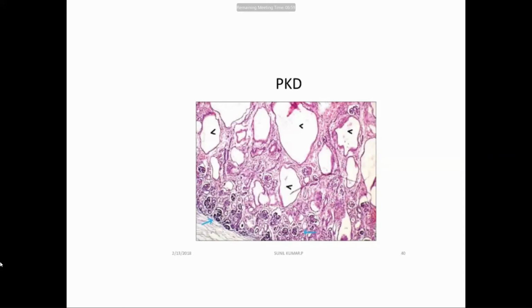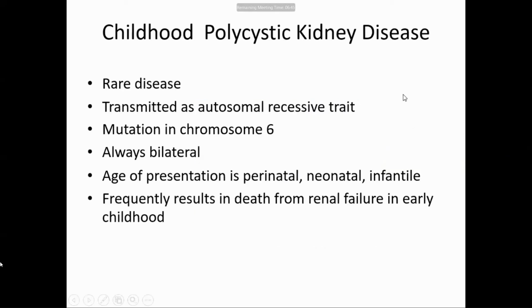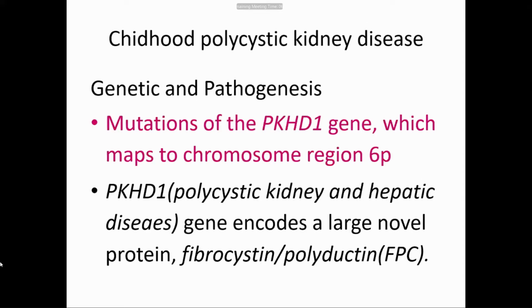Now we go to the recessive childhood, autosomal recessive polycystic kidney, a childhood polycystic kidney disease. It is rare. It is transmitted as an autosomal recessive trait. Mutation in chromosome 6. It is always bilateral. The age of presentation is perinatal, neonatal, or infant stage, mainly in childhood. That's why it is called childhood. It frequently results in death from renal failure early in childhood. So both finally lead to renal failure.